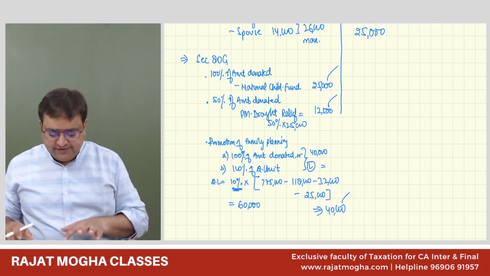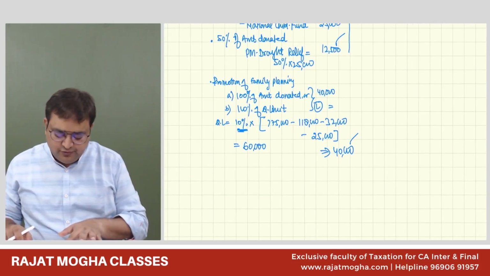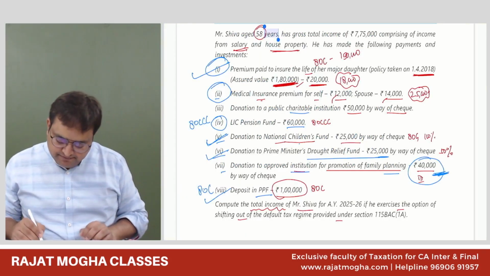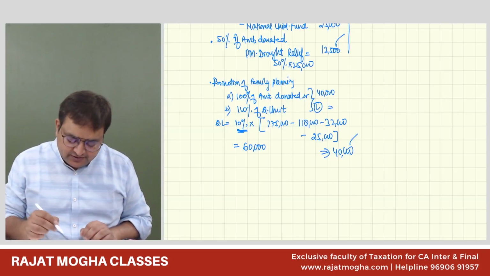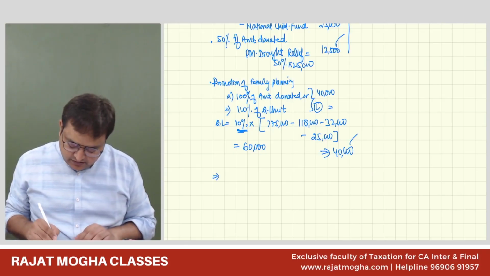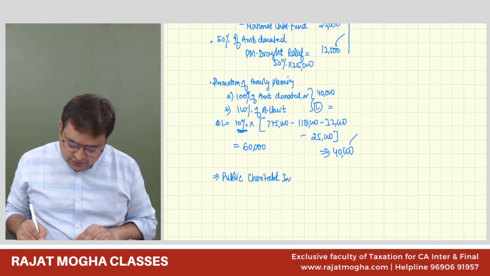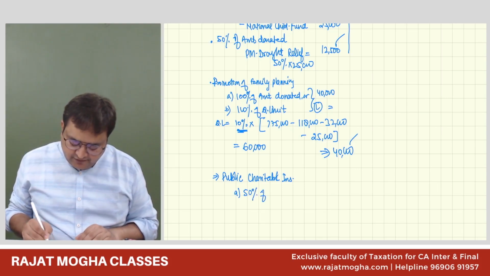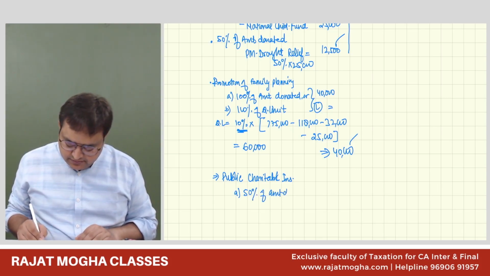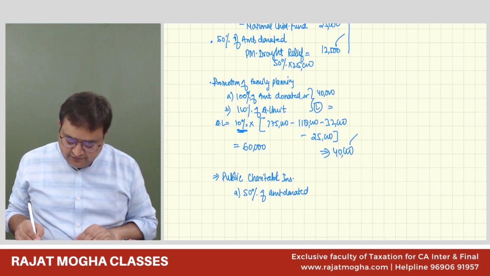One more is left, which is donation to public charitable institution, 50,000. Public charitable institution, A is 50% of amount donated. So how much is 50% of the amount donated?